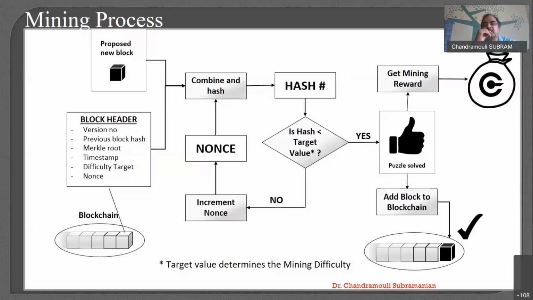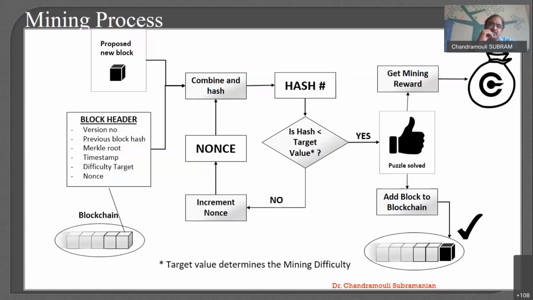So for that to happen, we have something called a nonce. A nonce is a random number. Based on that, I create a hash. If the hash is not lesser than the target value, I will keep on changing my nonce and thereby create a new hash. The moment I reach a hash below the target, yes, my puzzle is solved.